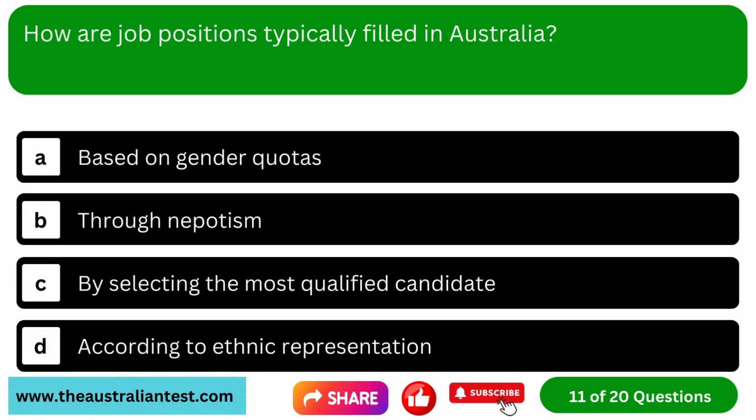Question 11. How are job positions typically filled in Australia? Option A, based on gender quotas. Option B, through nepotism. Option C, by selecting the most qualified candidates. Option D, according to ethnic representation.